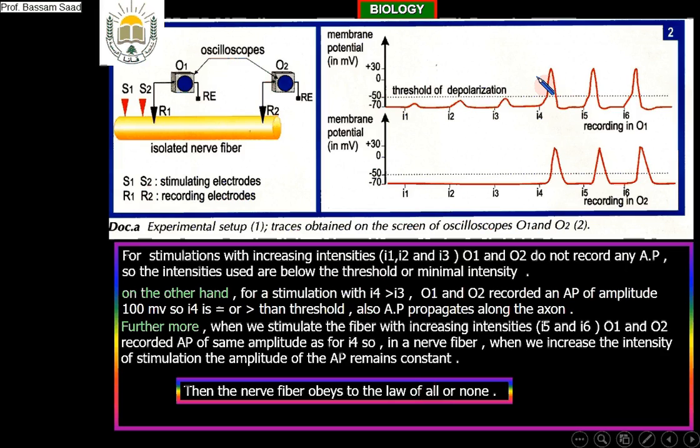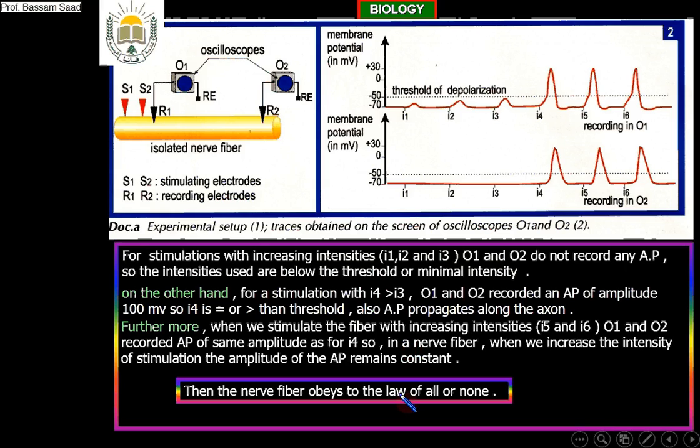Now, we are studying the characteristics of the nerve message in a nerve fiber, isn't it? The first characteristic is that the amplitude of the message, the amplitude of the action potential, will not increase. The nerve fiber obeys the law of all or none. It is the first characteristic.